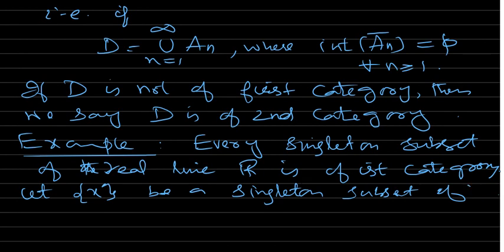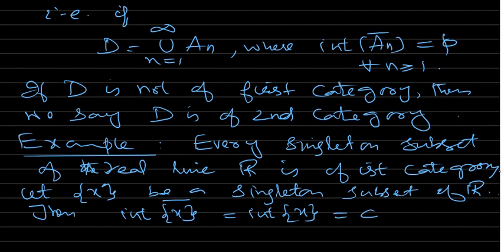Then the interior of the closure of this X: since X is a singleton set, its closure is the set itself, and the interior of a finite set is empty. So this X is itself a nowhere dense set, which implies that the singleton sets are nowhere dense.